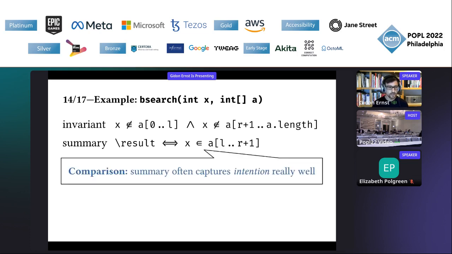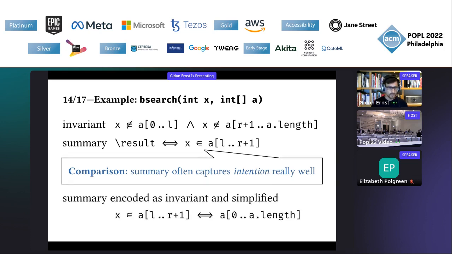And in comparison, there are several cases where the summary captures the intention of the algorithm really well. So it's closer to the postcondition, and that is reflected here. And we can also use the second construction. If we construct an invariant from this summary, then we get this very nice invariant. We have to do a little bit of simplification, but this is a case where the universal quantifier can be eliminated, and we get this nice invariant that says the effect of completing the loop is equivalent to looking into the original array.